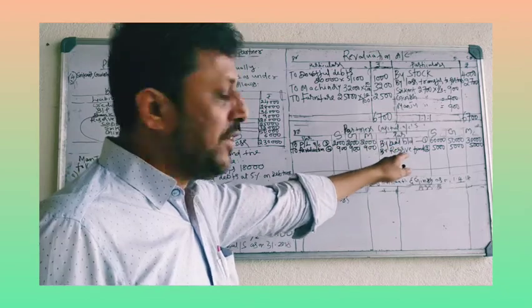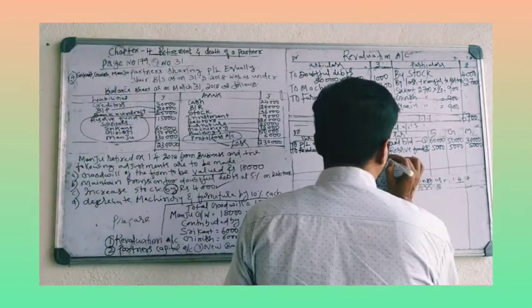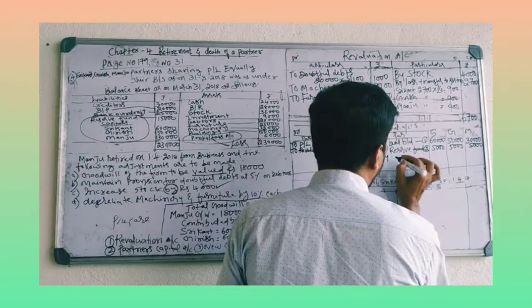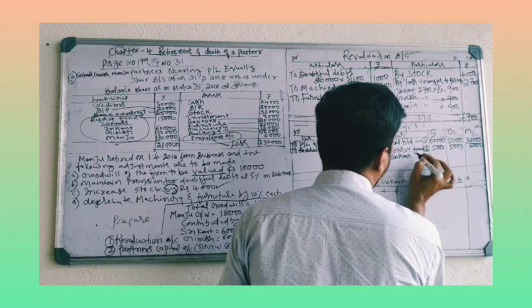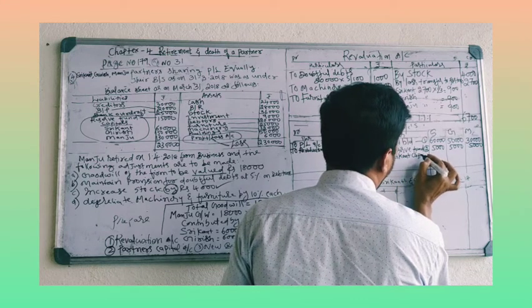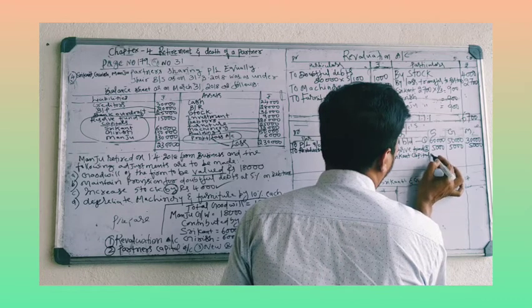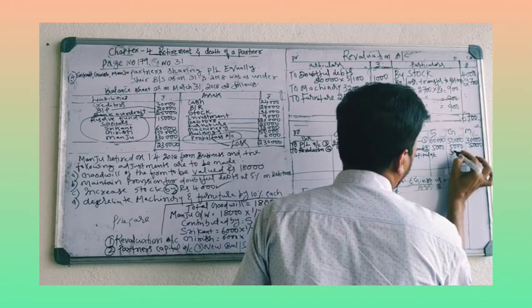That you have to record on the credit side. Okay, as by remaining partners account, by Srikant capital account. He will contribute 3,000 to Manju.